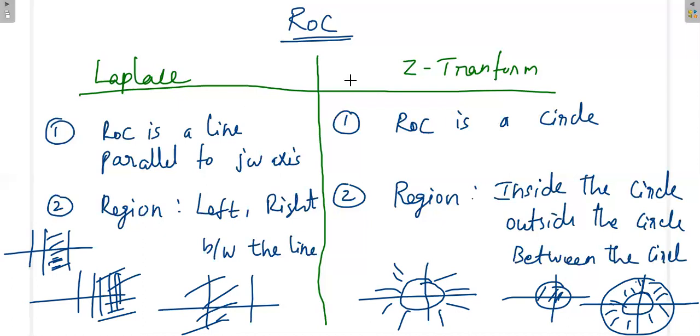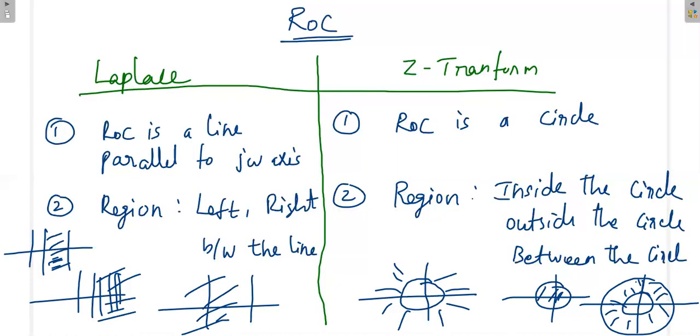Then what are the other similarities? In case of Laplace, if the signal is right-sided, ROC goes towards the right side of the line.